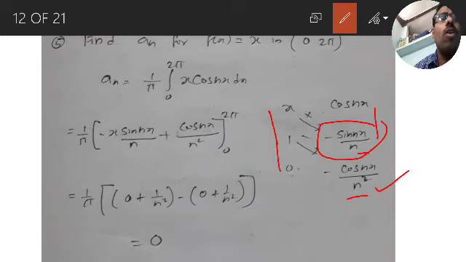Applying the alternating signs: minus x sin nx by n, plus cos nx by n square, from 0 to 2 pi.